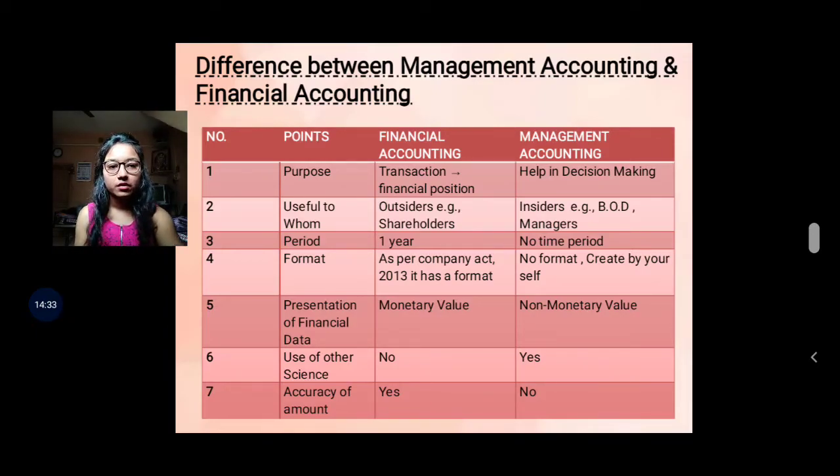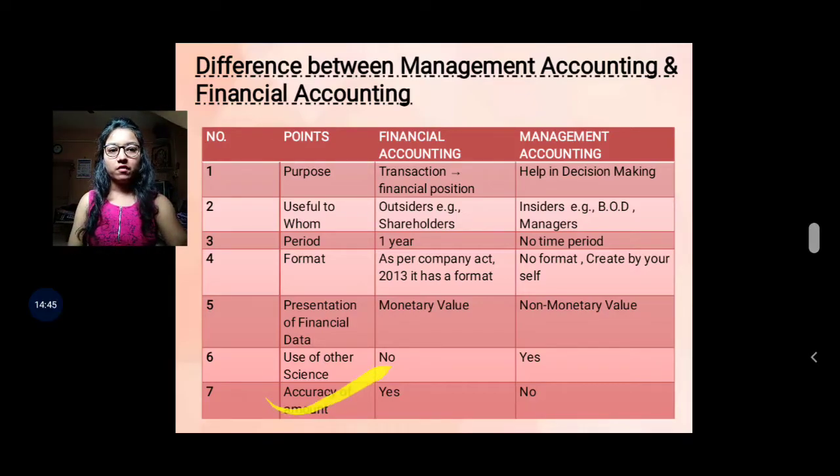Next, accuracy of amount. It is the most important point. In financial accounting, accuracy of amount must be there.